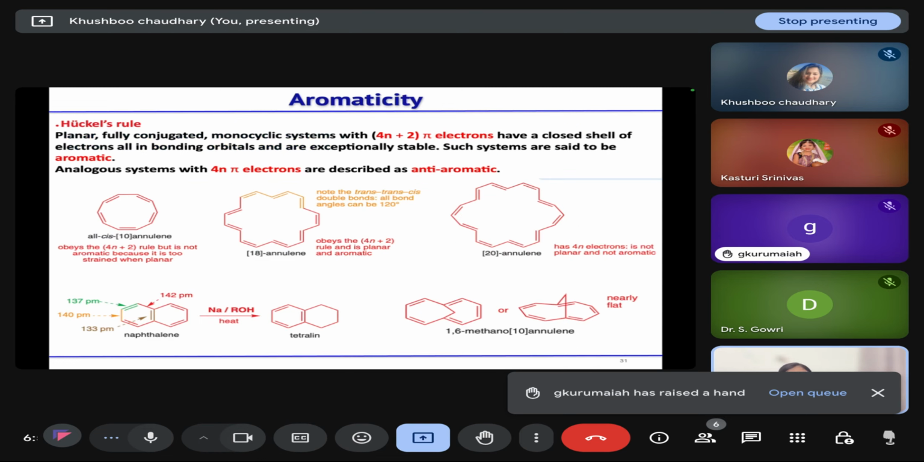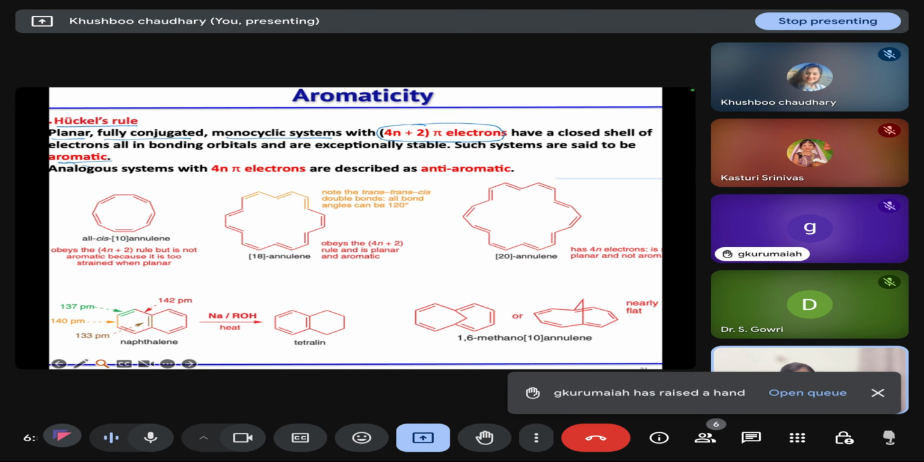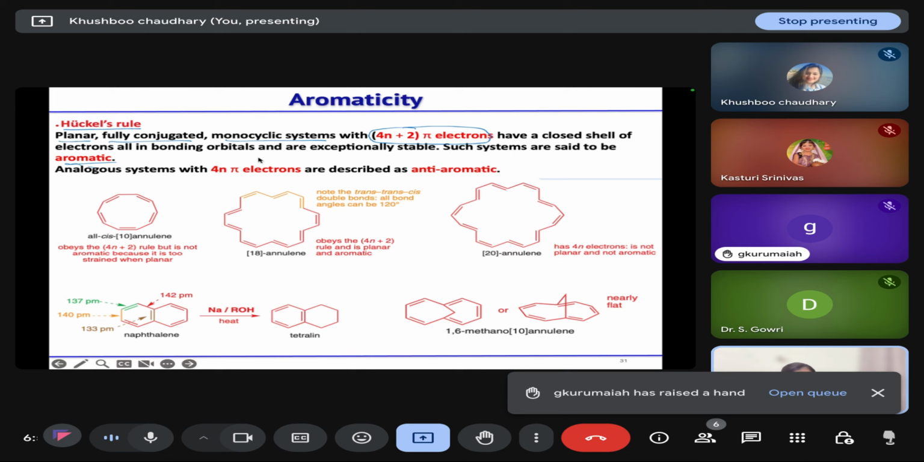So the Huckel rule says that if you have a planar, fully conjugated, monocyclic system with 4n plus 2 pi electrons, we will call it aromatic, and these are very stable species. And if we have a planar, fully conjugated, monocyclic system that has 4n pi electrons, then we will call it anti-aromatic. And if one of the conditions is not followed, that is, the molecule is not planar or it is not fully conjugated, then we will call it non-aromatic.